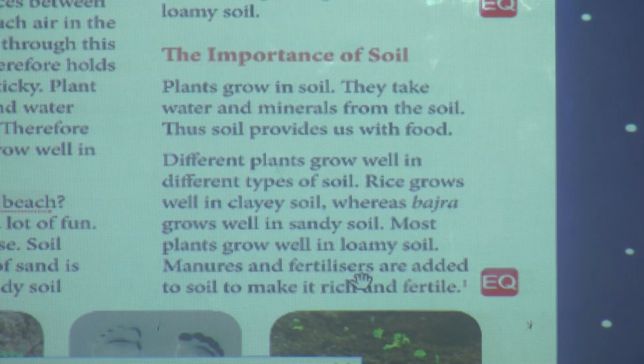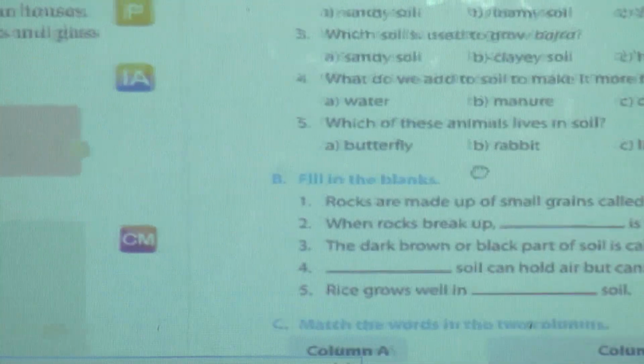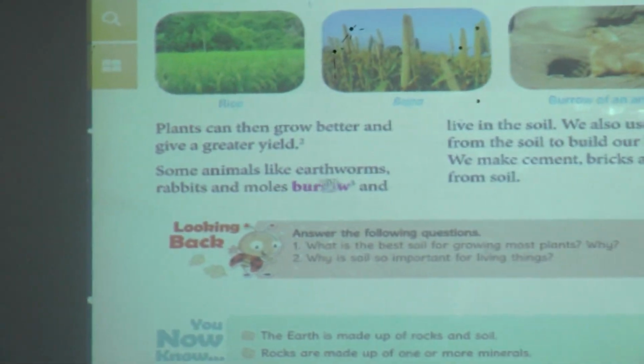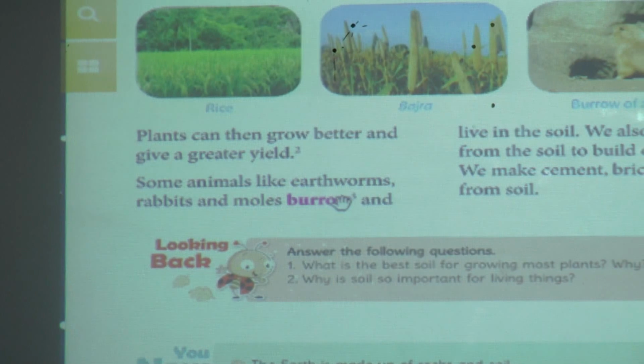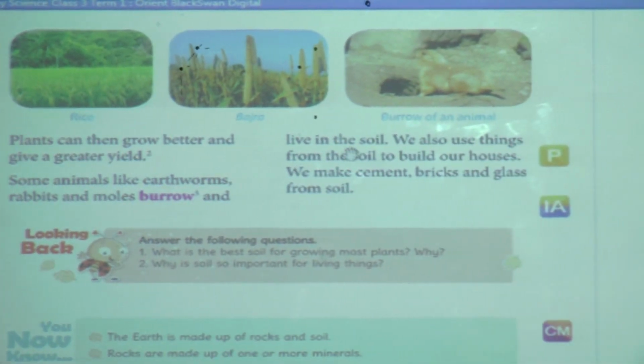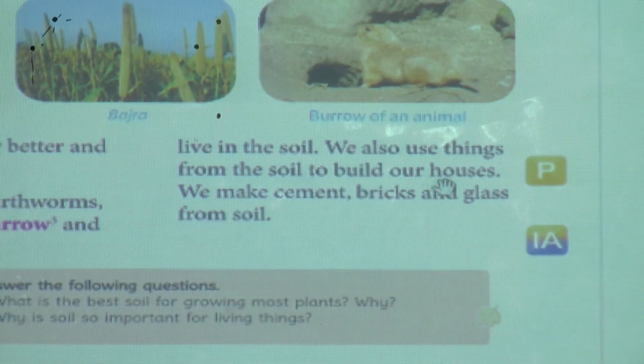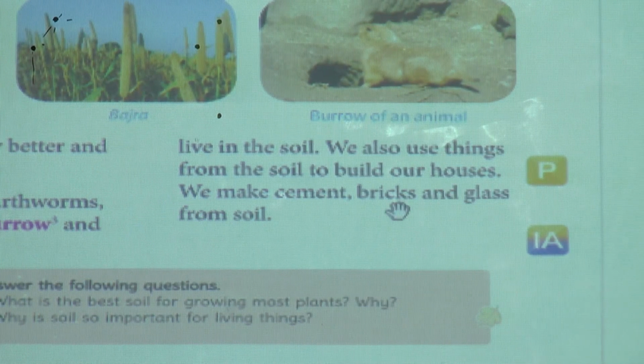Manures and fertilizers are added to soil to make it rich and fertile. Plants can then grow better and give a greater yield. Some animals like earthworms, rabbits and moles burrow and live in the soil. We also use things from the soil to build our houses. We make cement, bricks and glass from soil.